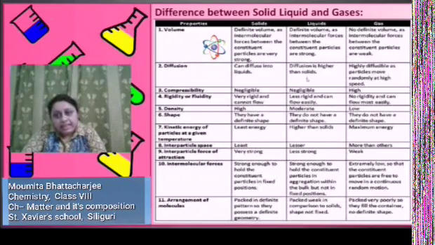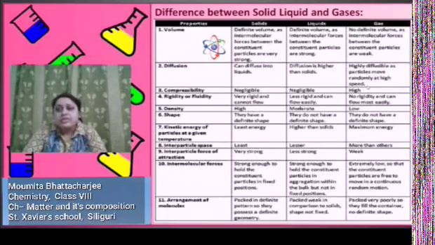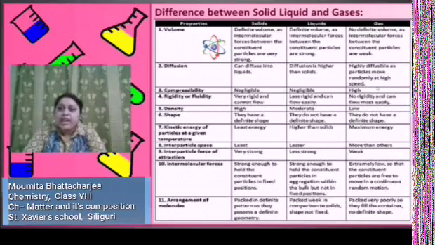Diffusion is higher in liquids than in solids, and in gases, diffusion is maximum, because the space between the particles in gases is very large. That's why their force of attraction is very less. So due to the space, the gas molecules can diffuse.